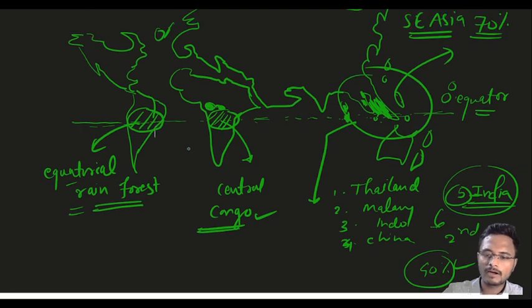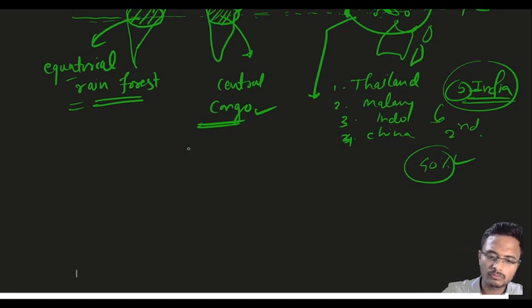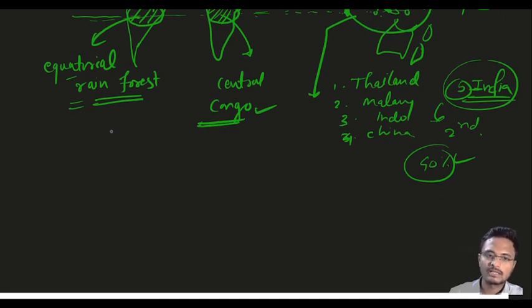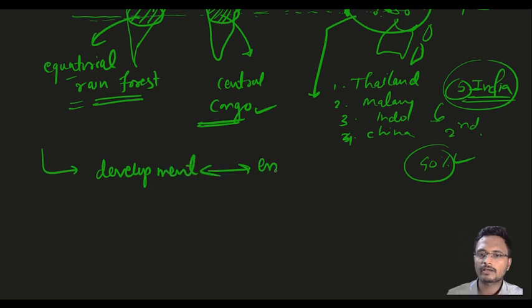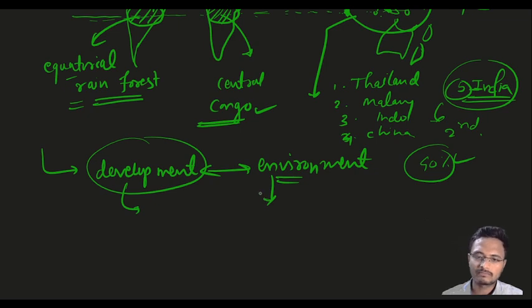The second part of the question is what environmental issues are faced by these countries. This is a recurring theme in geography: development versus environment. For economic and agricultural development, we are moving towards plantation crops, which are cash crops, but because of them environmental degradation is happening.